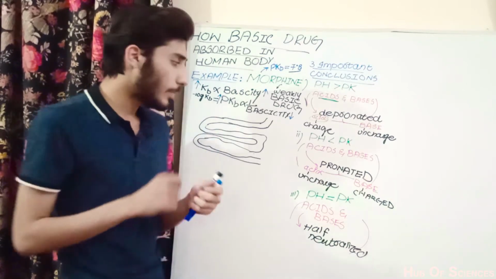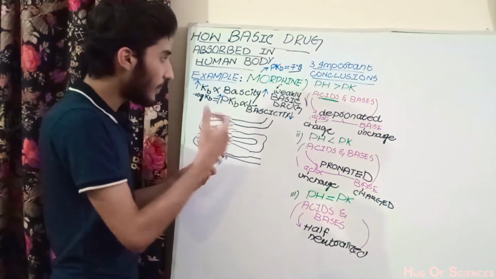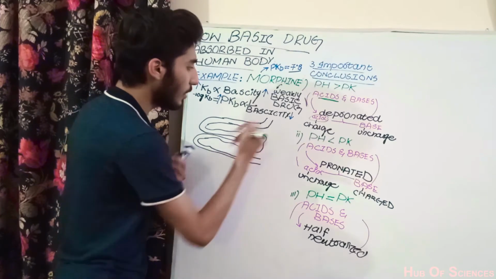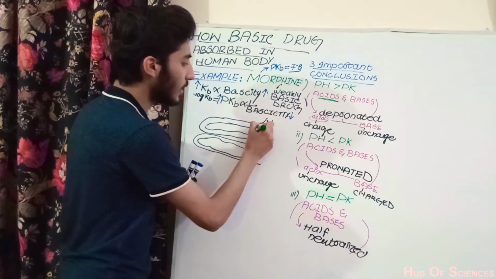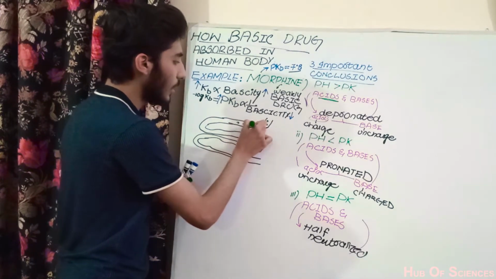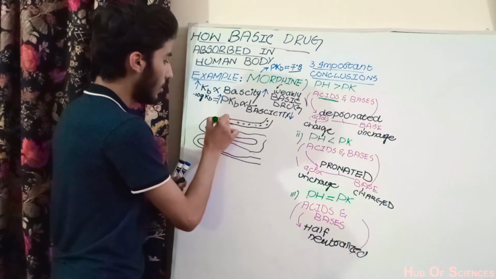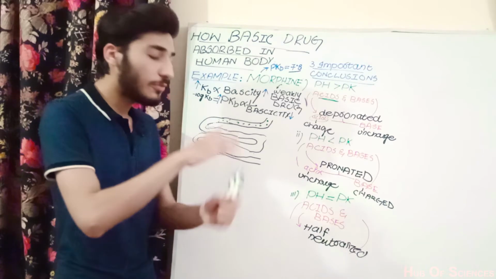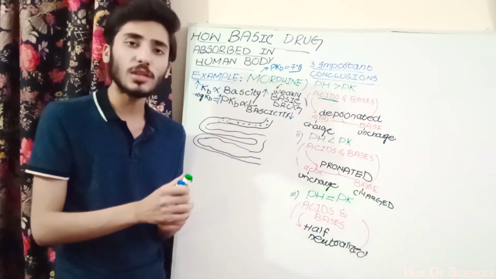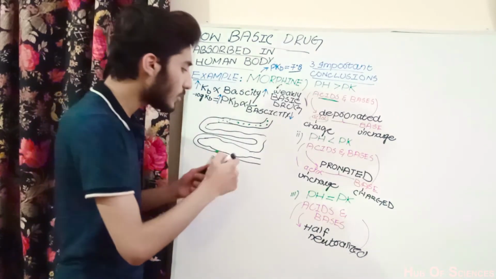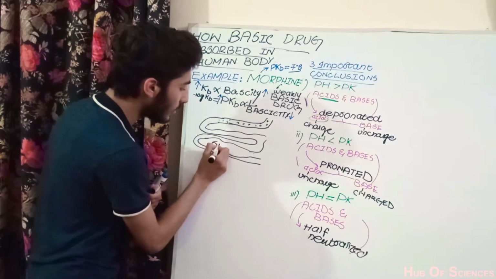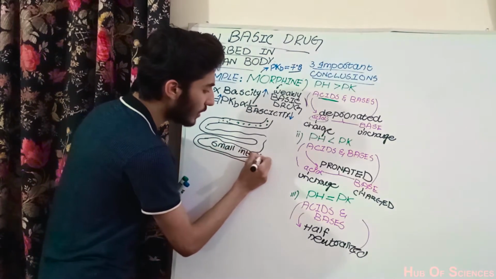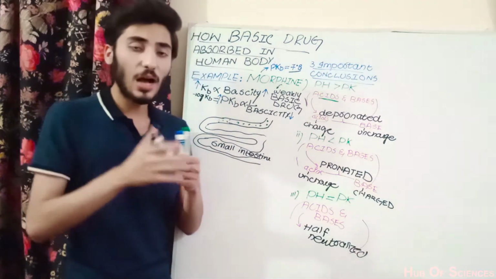So if a person consumes a basic drug, for example, this is the basic drug he consumed, and we are saying that this is the weakly basic drug. So what will happen? First of all, in this case, what is the pH? If we are talking about the pH of the solution, then in this case we are talking about the small intestine.